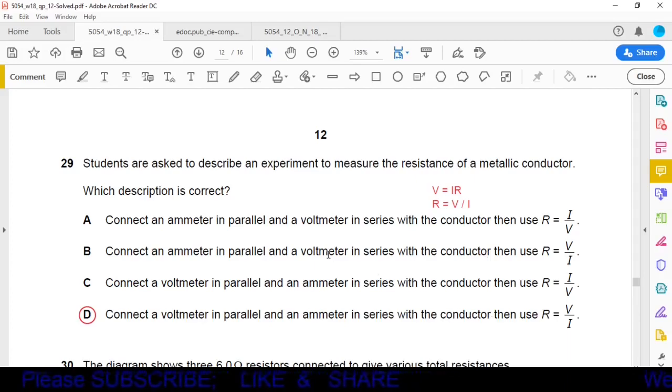Okay, now first we read option B. In option B, it is given connect an ammeter in parallel. No, an ammeter is always connected in series, so option B is not possible. Now we will read option D. Connect a voltmeter in parallel. Yes, it is correct. And an ammeter in series. Yes, with the conductor. Then use R is equal to V over I. So this statement that is given in option D is completely correct. So option D is the correct one.